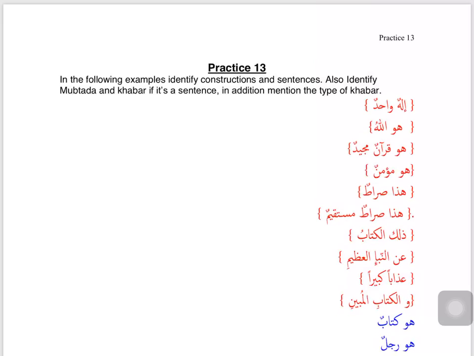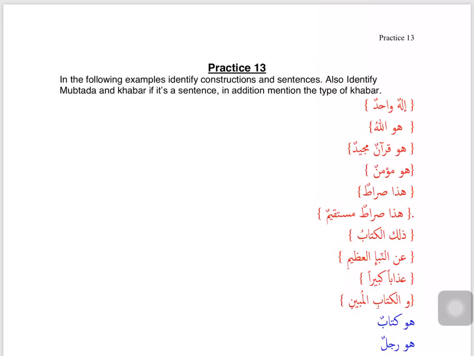In terms of Jumla Fi'liya, we said if the first word in the sentence is a verb, that sentence is a Jumla Fi'liya. If the first word is a particle, we will temporarily ignore that word and then see what is the next word. Is it a noun or a verb? And thereby decide if it is a nominal sentence or a verbal sentence. And then when we have decided that our sentence is a nominal sentence, we have to look for two things, Mubtada and Khabar. We talked about this in detail in a previous lesson.